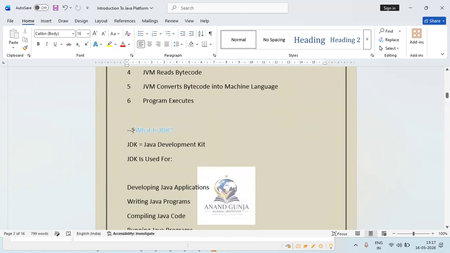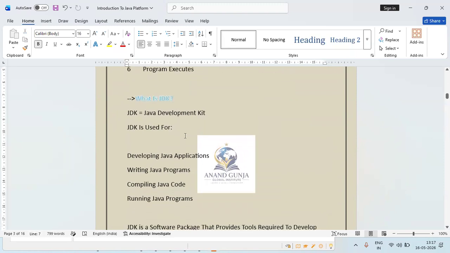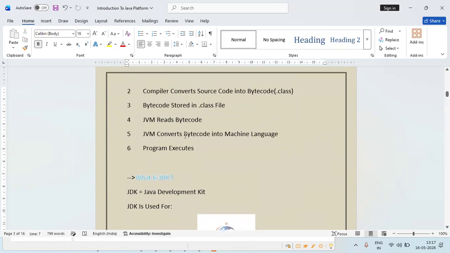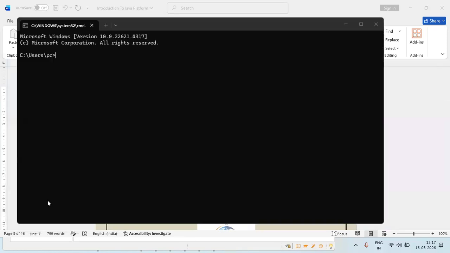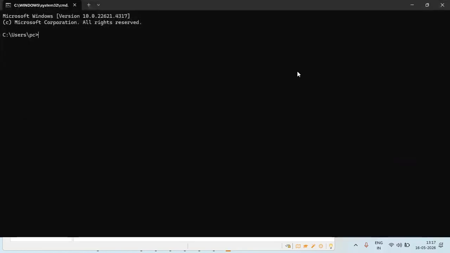Now, come to the second point, JDK. Tell me, what do you mean by JDK? If you still have doubt, I will show you. Let me execute one small program. Let me open the notepad. Otherwise, let me open the command prompt.